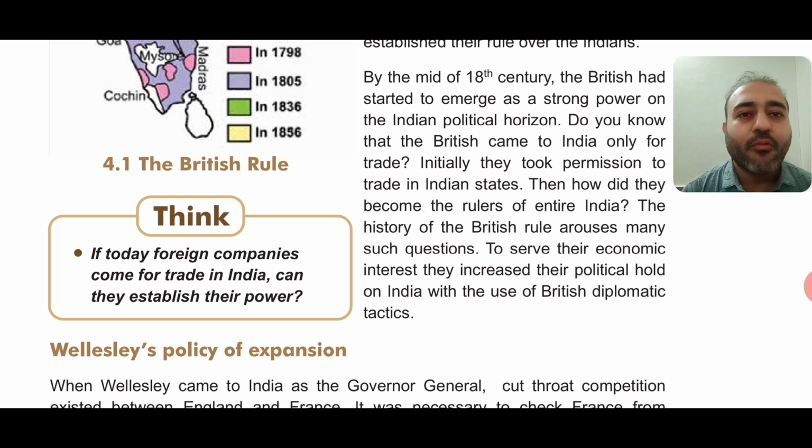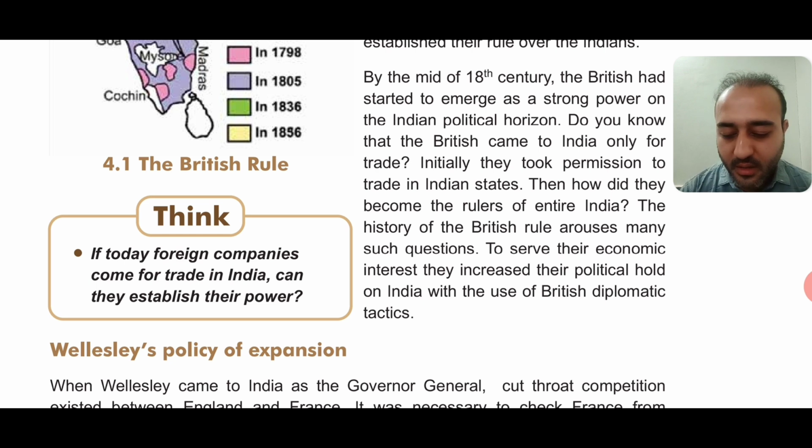Then they thought, why not take control of those kingdoms? If they get control of those kingdoms, then they would not have to pay the tax. So that thing came into their mind, and this is how they started taking control of the Indian territories. To serve their economic interest, they increased their political hold on India with the use of British diplomatic tactics.